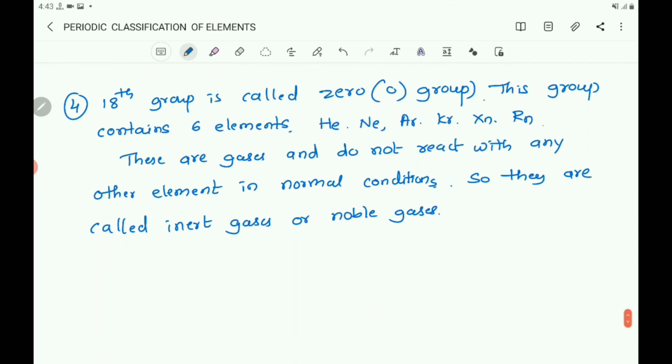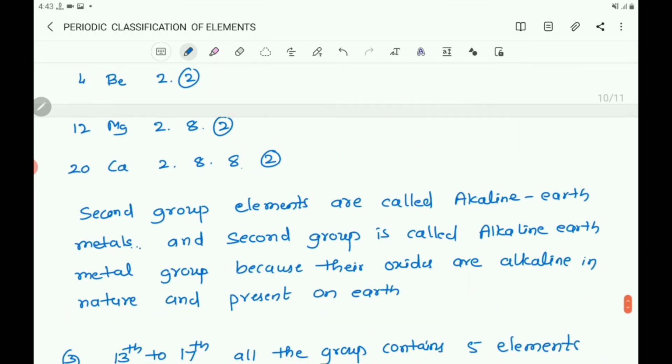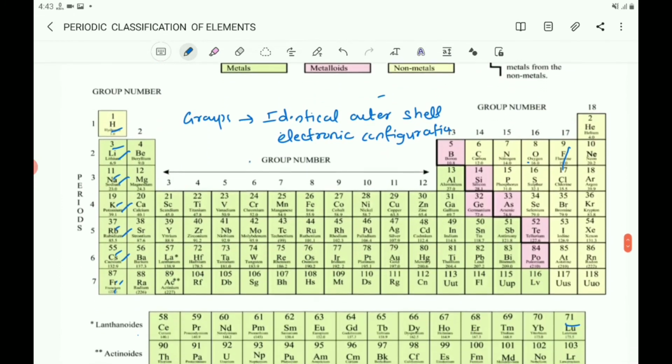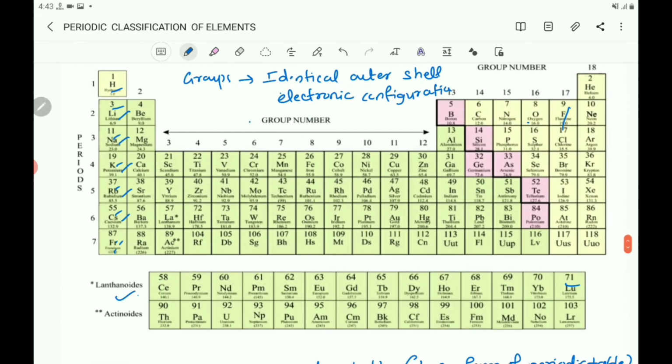And one more thing you can think about the transitional elements, lanthanides and actinides, so that you can observe in the periodic table. So you observe here lanthanides, actinides and these are the transitional elements.